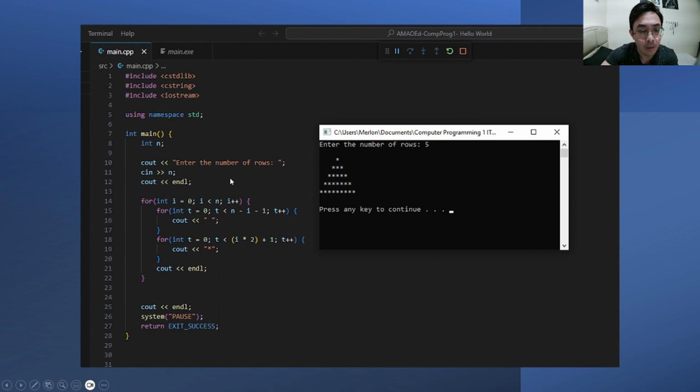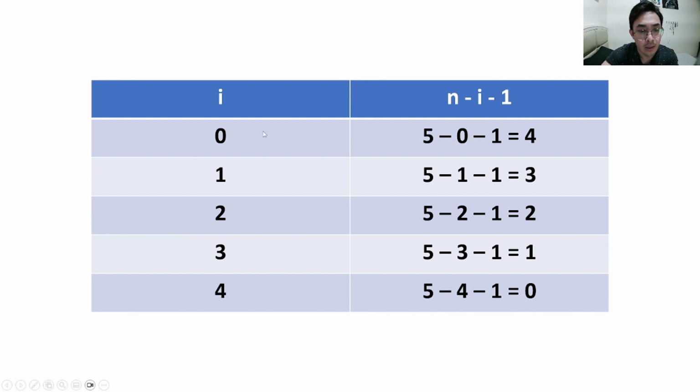Therefore, we came up with the equation of n being the user input minus i being the current row minus 1.